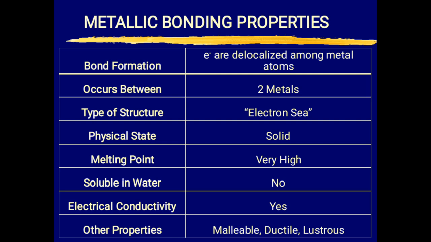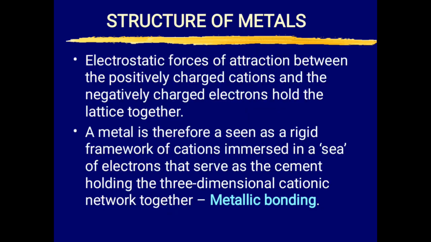You have the types of structure that the metallic bonding has. We have the electron sea. The physical state is solid, melting and boiling point high, no solubility in water. Electrical and thermal conductivity is there, and other properties like malleability, ductility, and metallic luster are part of this. This is just a summary.